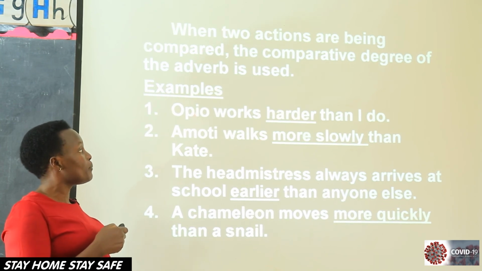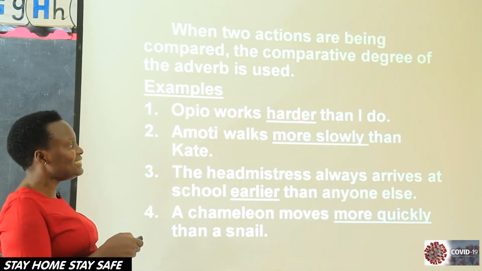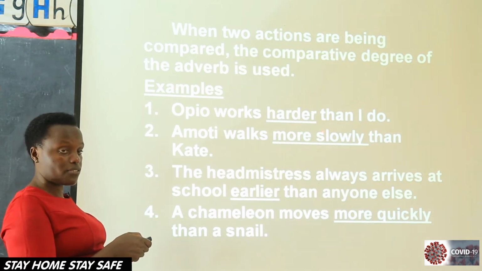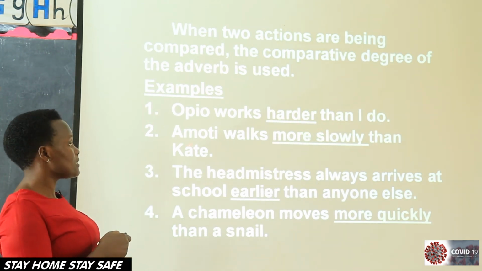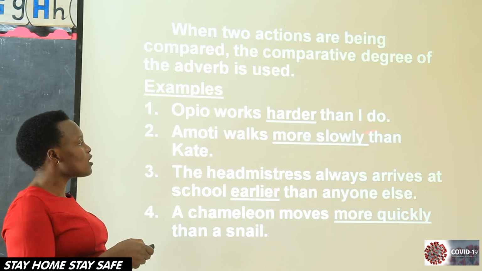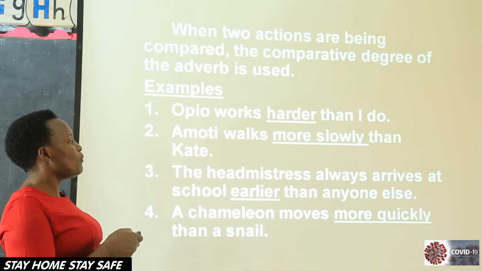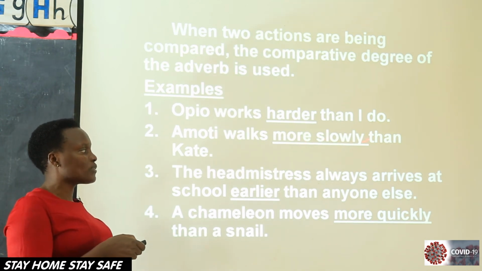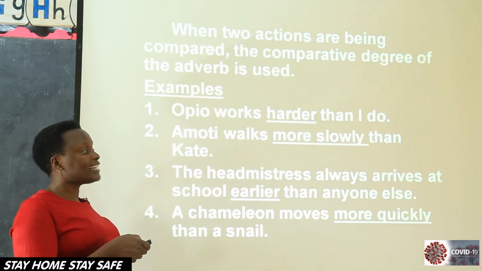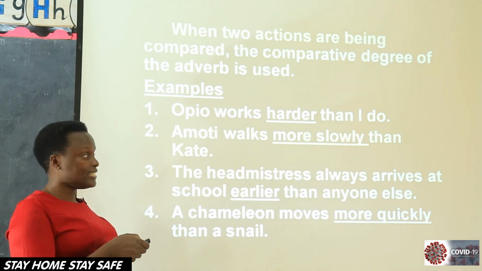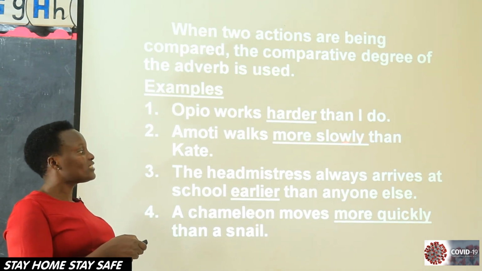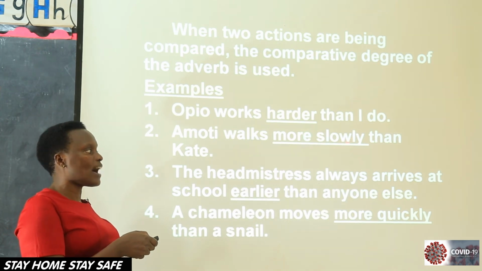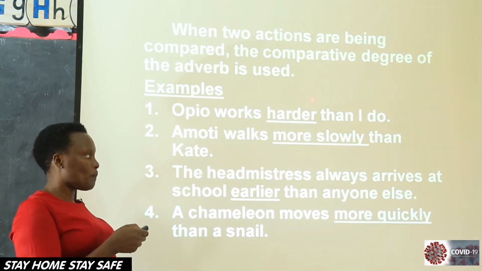So let's read examples. Opio works harder than I do. We are using harder because we have than. Than is for comparative. Amot walks more slowly than Kate. As we said, slowly ends with ly. Because of that, we can't add er, we can't add est. So what do we do? We use more. All adverbs that end with ly, we use more in comparative.